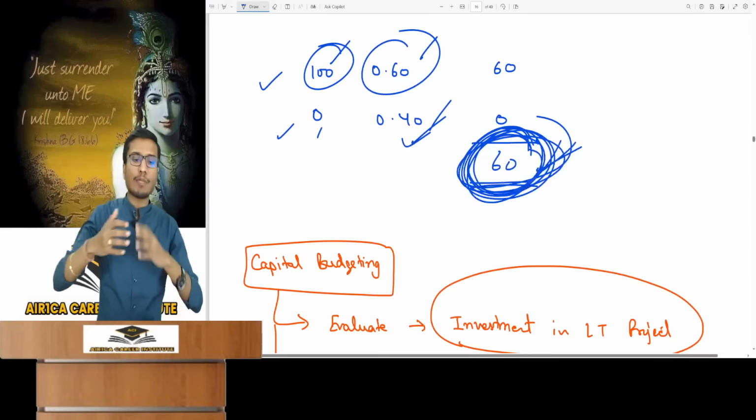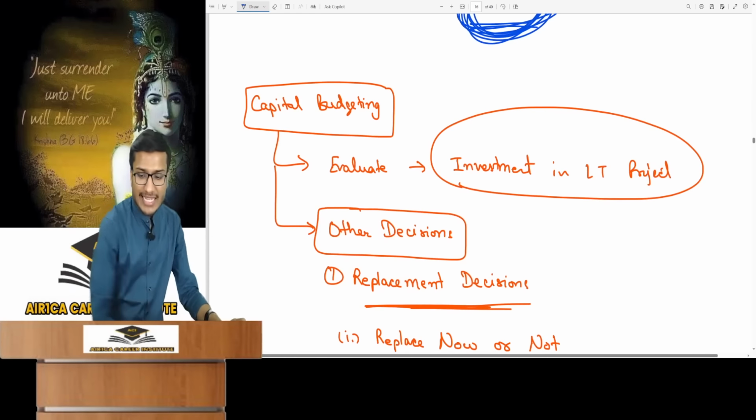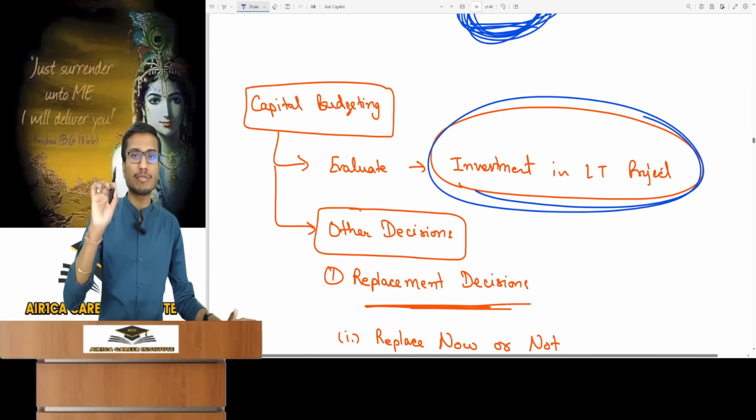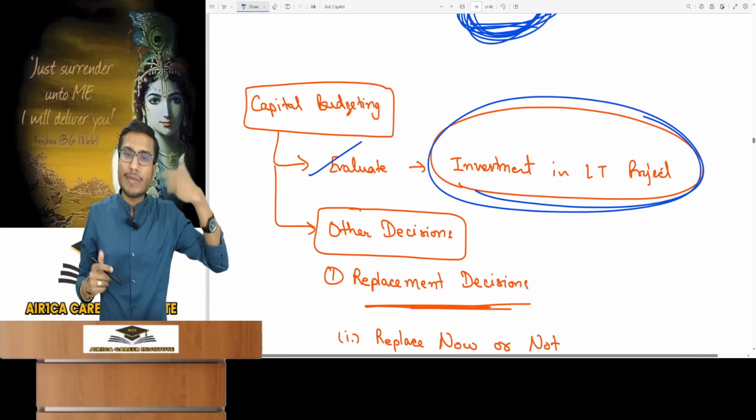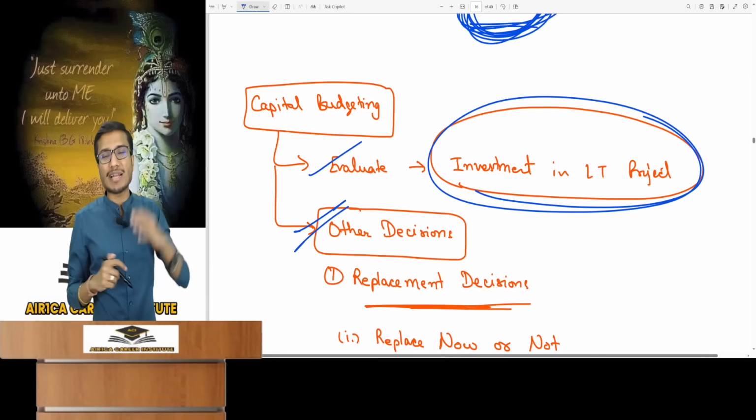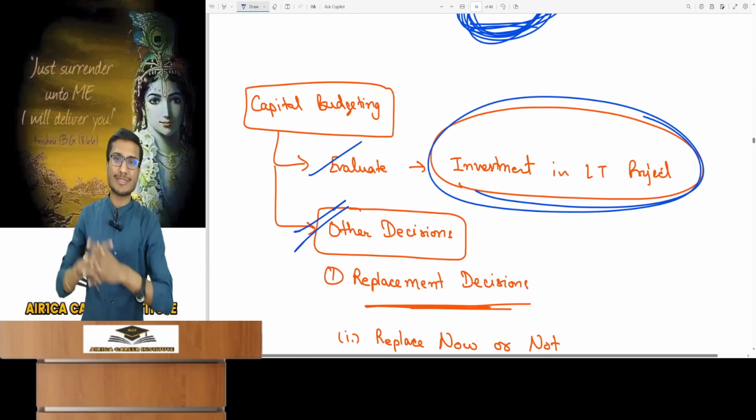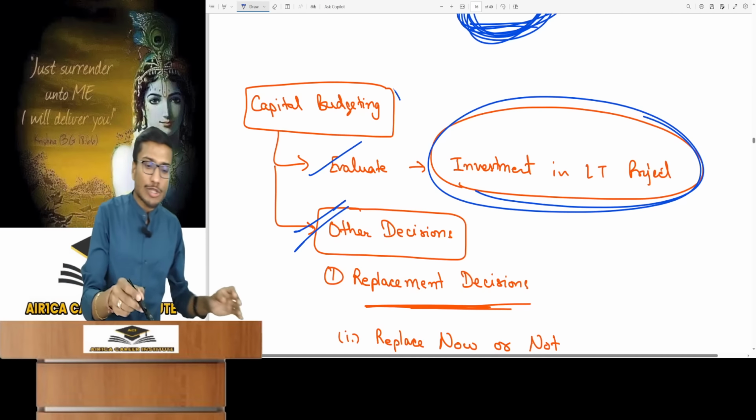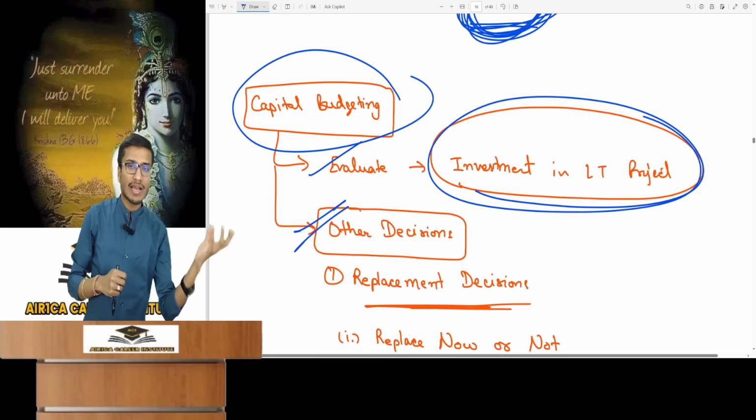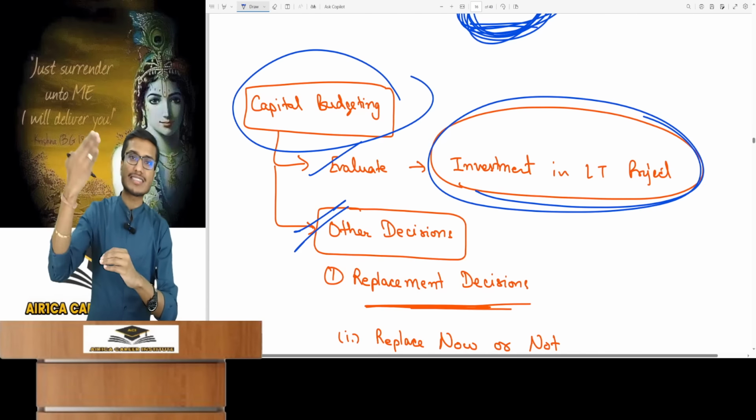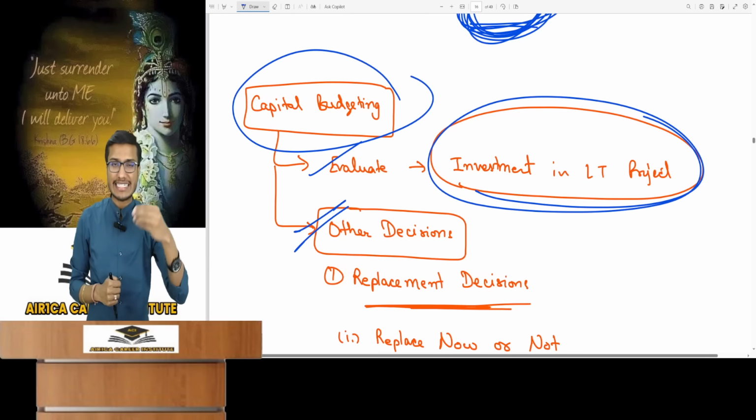Capital budgeting decision is a very broad field, and evaluating whether to invest in a long-term project is just one single branch or simply one specific part of it. It also includes other decisions. Otherwise, why would it be called capital budgeting? We could have called it project investment decisions then. Capital budgeting is broad, and project investment is a branch which you have studied since intermediate, and we have seen its advanced level concepts and techniques.